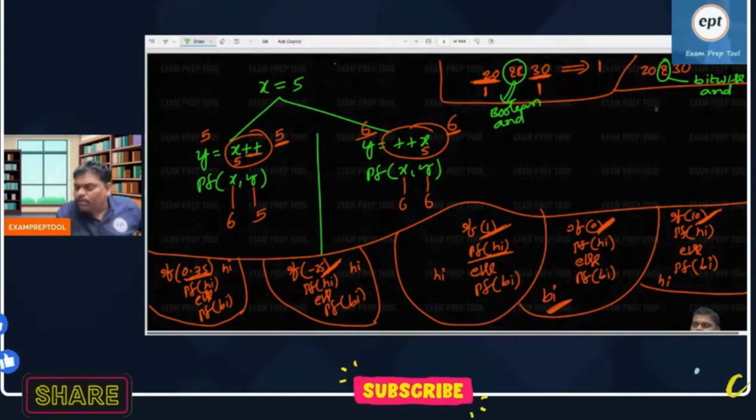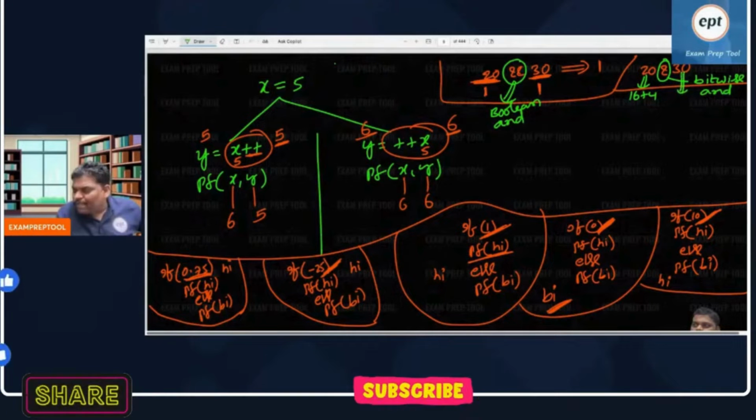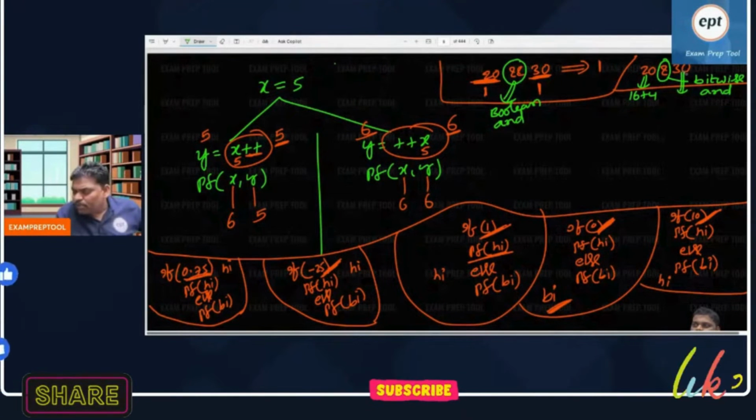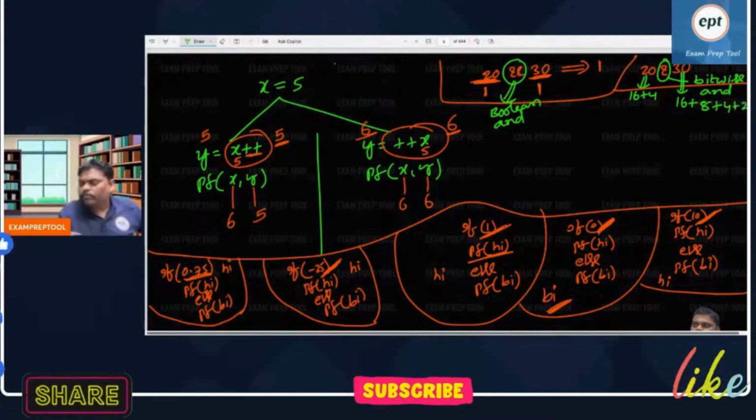Remember everyone, write 20 as a binary number. 20 can be written as 16 plus 4. 30 can be written using the closest powers of 2. 2 power 5 is 32, too big, so 2 power 4, 16. Remaining is 14. The closest power of 2 for 14 is 2 cube, 8. Removing 8 from 14 leaves 6. For 6, the closest power of 2 is 4. Next one, 2. Now see the answer, very interesting.